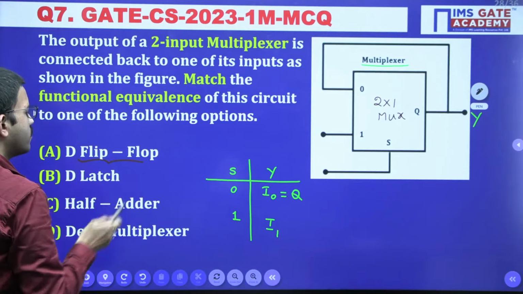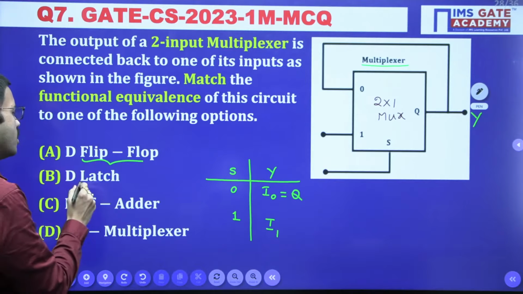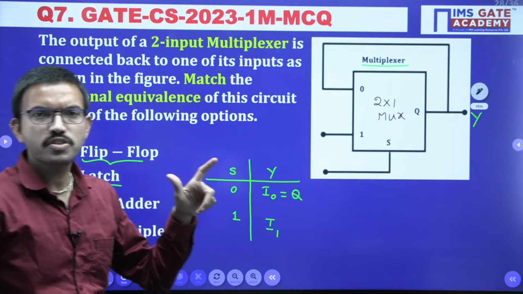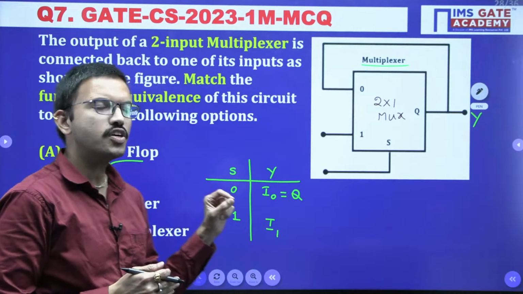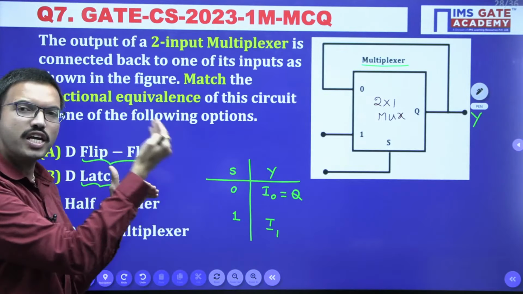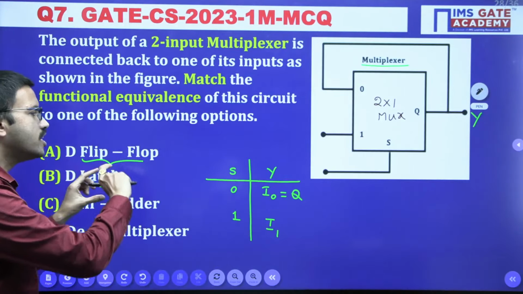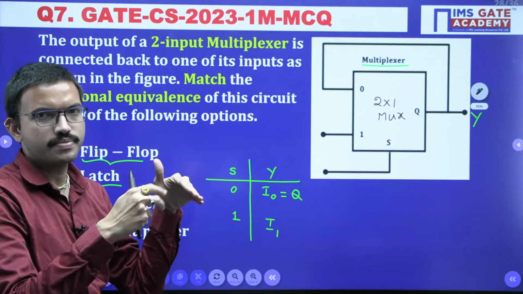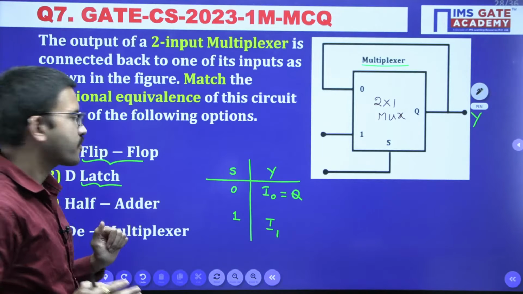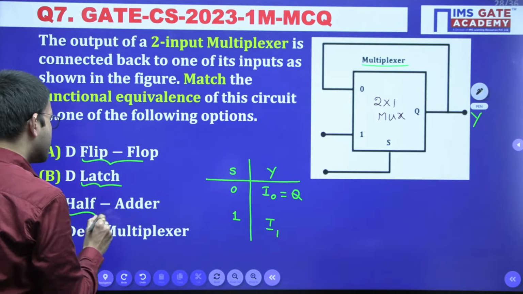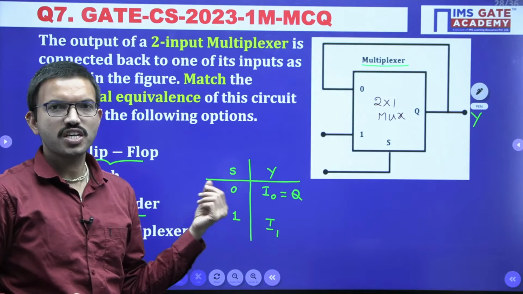Now just look at the options. D flip-flop you are having. For a flip-flop or latch, you will be having 2 outputs, but those 2 outputs are complement of each other. So for the generalized case, you can consider 1 output, and from there you can make the other output just the complement. Regarding the half adder, you are having 2 inputs and you will get 2 outputs, sum and carry.